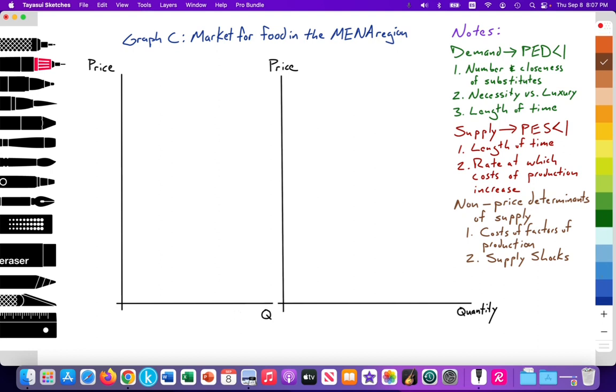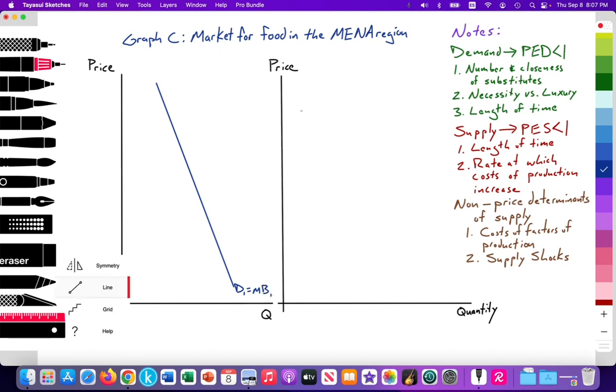Okay, so let's go ahead and draw that. In this graph, I'm exaggerating the inelasticity. So I would be drawing a relatively inelastic demand curve. And I'm going to label this D1, which is equal to my marginal benefit. Or on an exam, I could also not exaggerate so much. I can just draw a relatively inelastic curve.